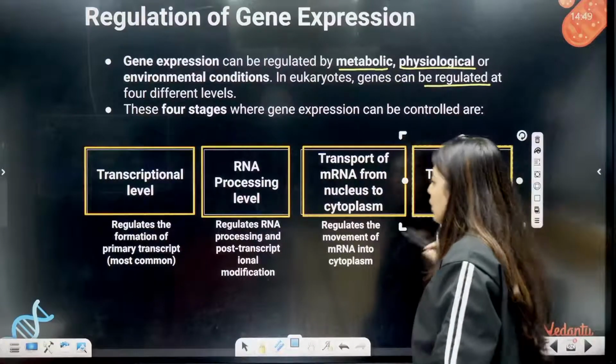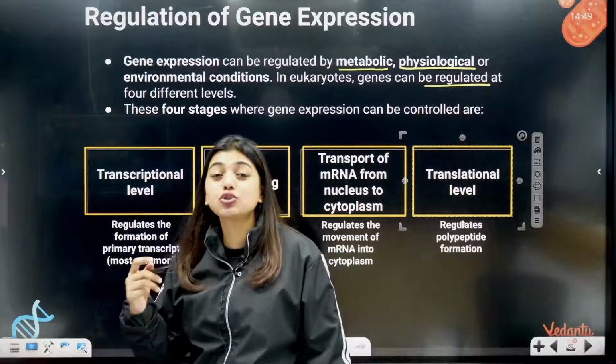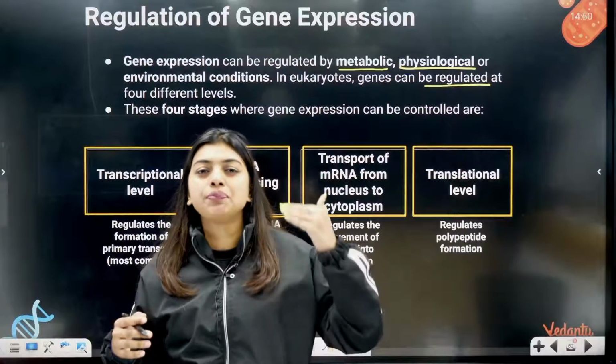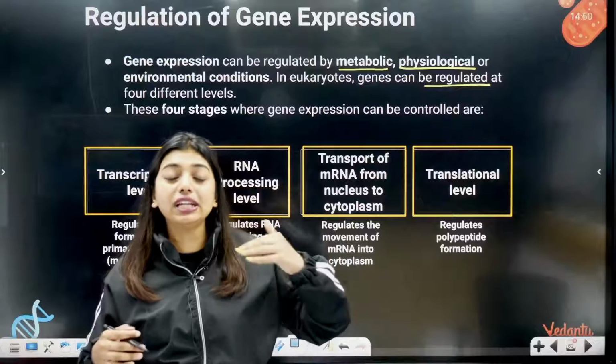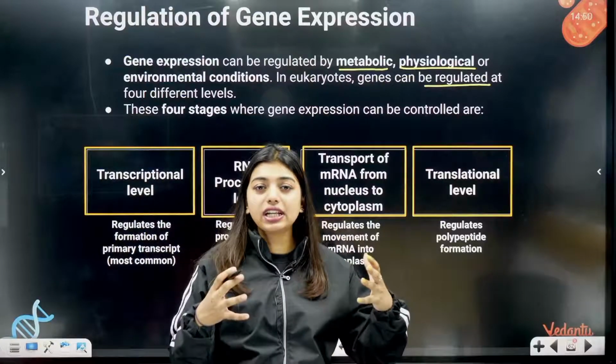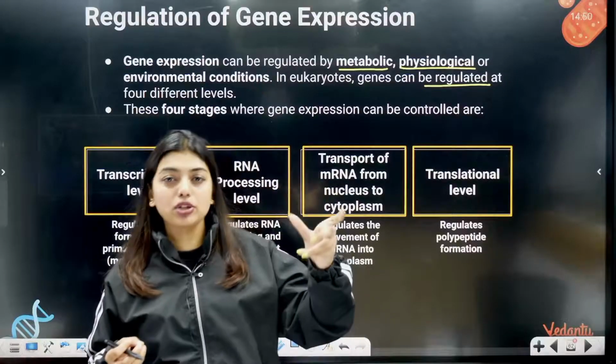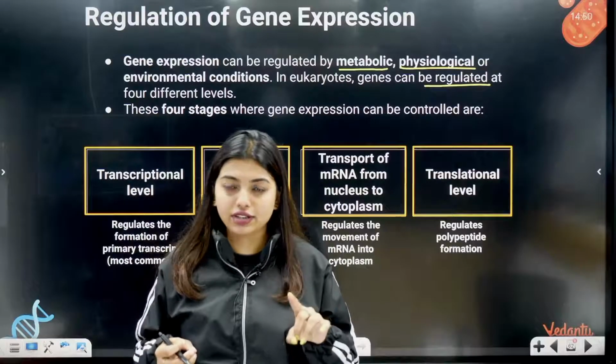So these are the 4 levels at which the gene can decide to switch off or switch on. These 4 places are very crucial because the gene can decide when it wants to be active, when it wants to show a positive regulation, and when it wants to show a negative regulation.